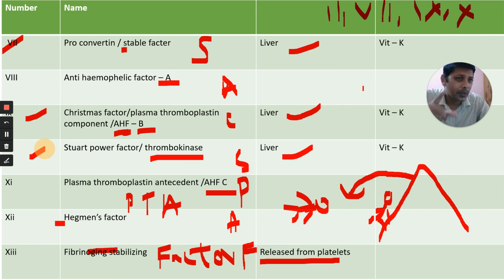Vitamin K is also important for the clotting of blood. If you don't take vitamin K, these factors are not formed in our body, and clotting of blood does not take place. That means vitamin K helps in clotting of blood by helping in the synthesis of these factors in our liver. That's the end of this video. I will explain the intrinsic pathway and extrinsic pathway involved in the clotting of blood in the next video.